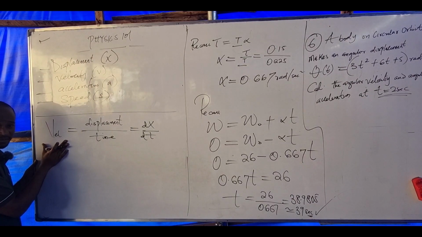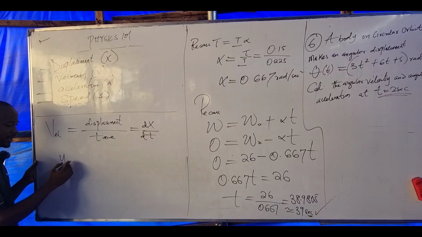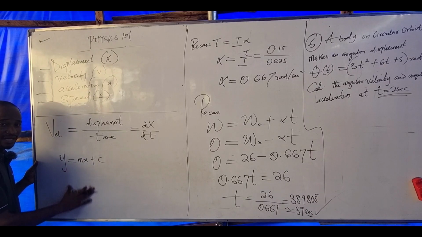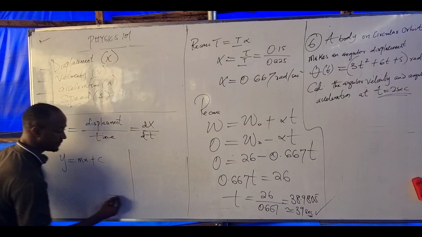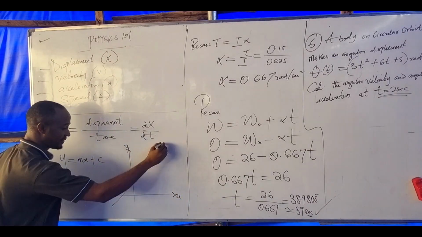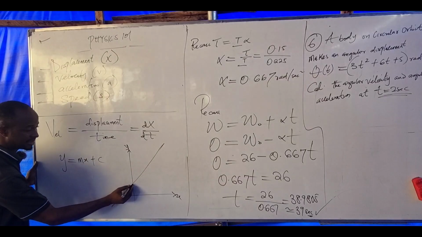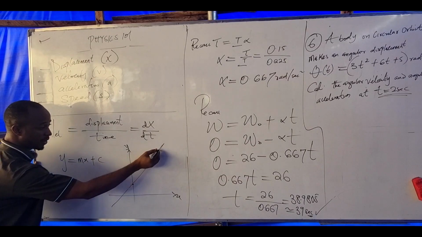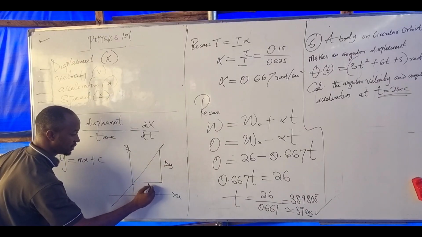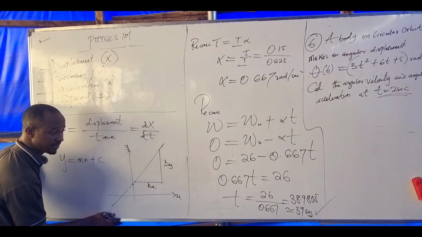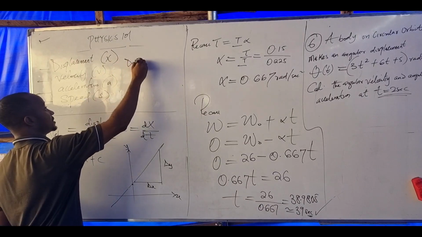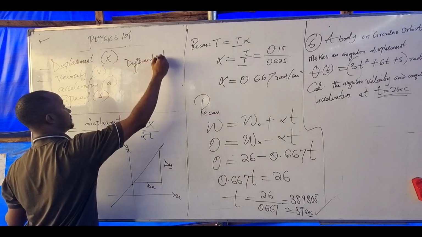Am I communicating? If I have y equals mx plus c, this is a linear graph. This is a graph of y against x, a graph like this, that has an intercept c. We call m the slope. This means change in y over change in x. The word slope also means differentiation.